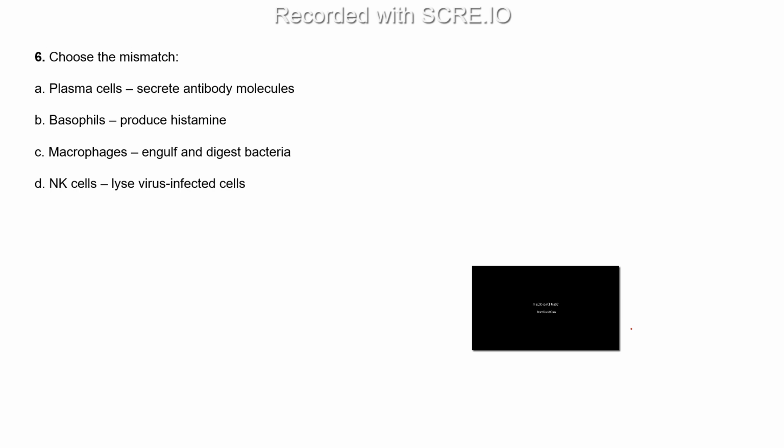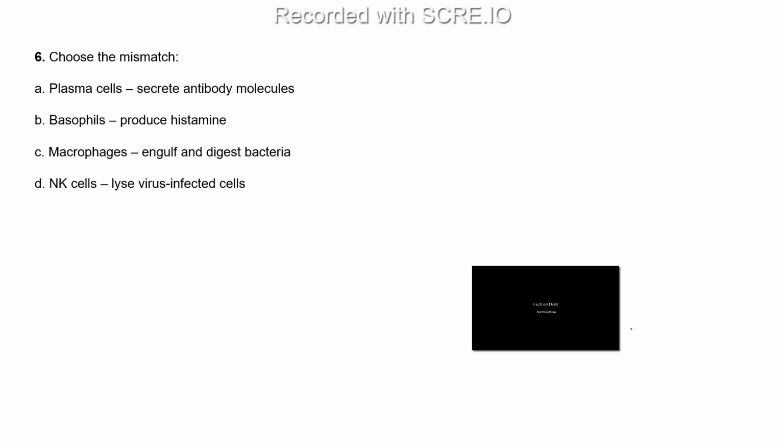So the next question is choose the mismatch. Now you have to choose out of all of these which one is the mismatch which is not matching properly. Option A is plasma cells secrete antibody molecules. Option B is basophils produce histamine. Option C is macrophages engulf and digest the bacteria. And option D is NK cells lyse the virus infected cells. So think which one is the mismatch.